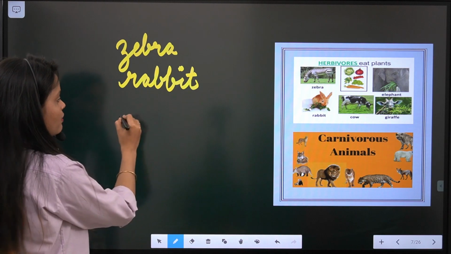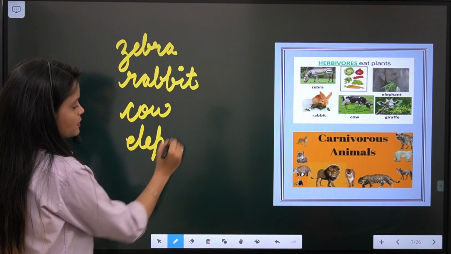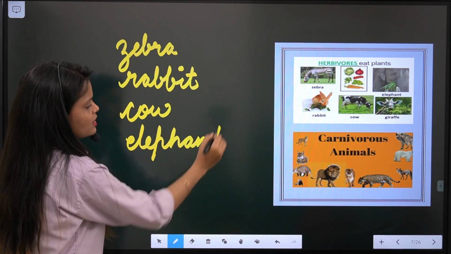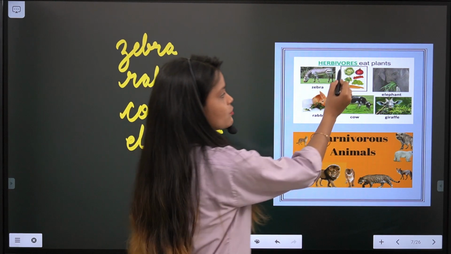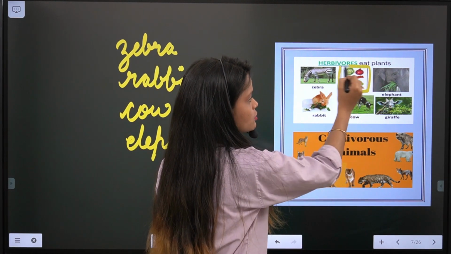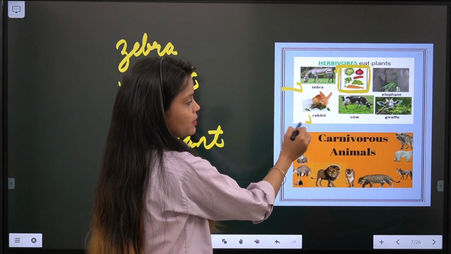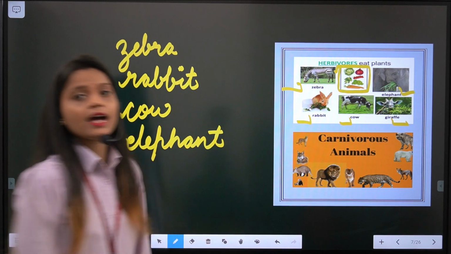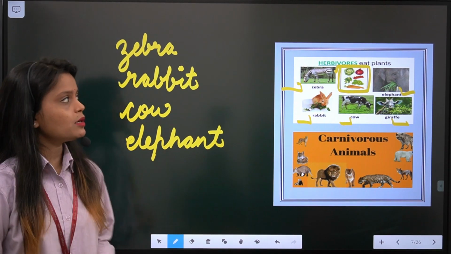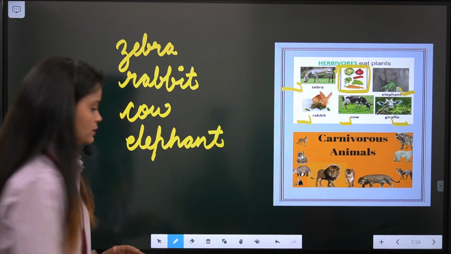So you all can write cow, elephant. So these are some examples of herbivores. As you can see in this picture also, these are zebra, rabbit, cow, giraffe, elephant. These are plant eating animals, or you can say they are herbivores.